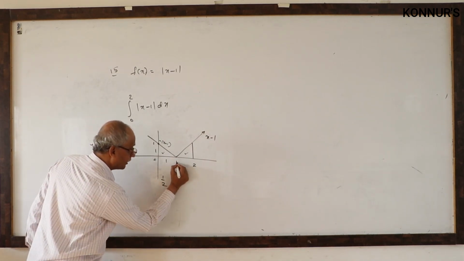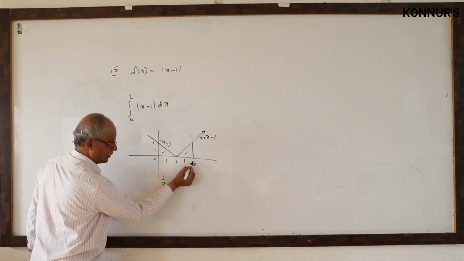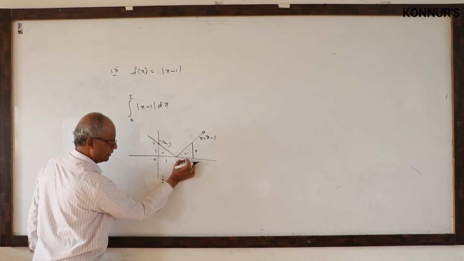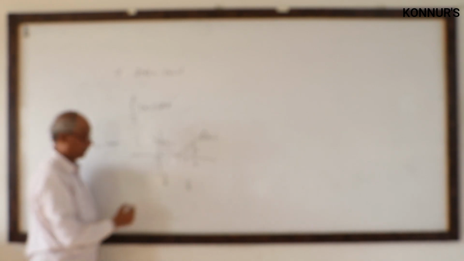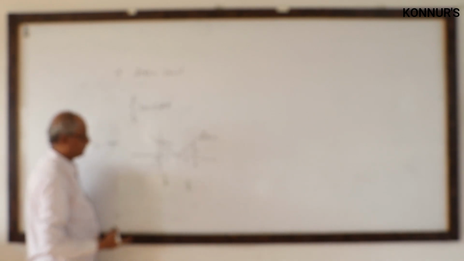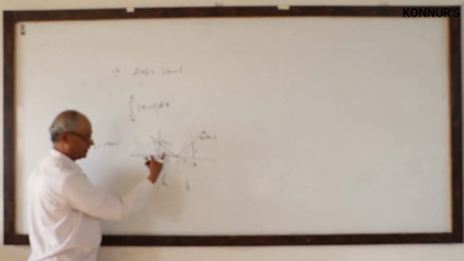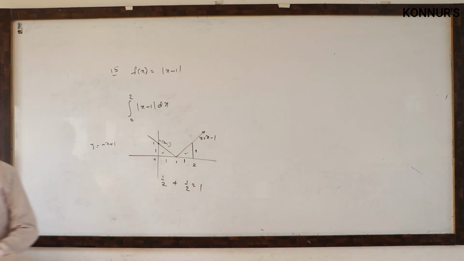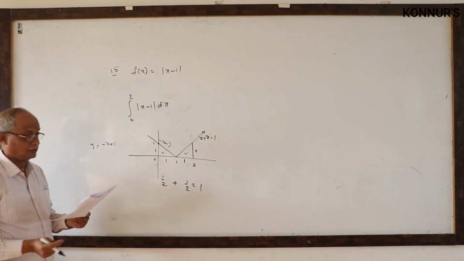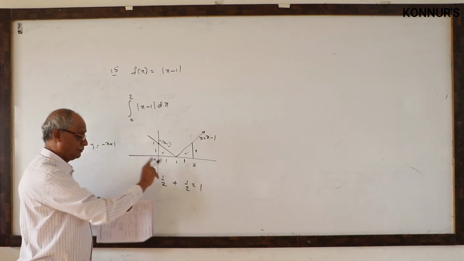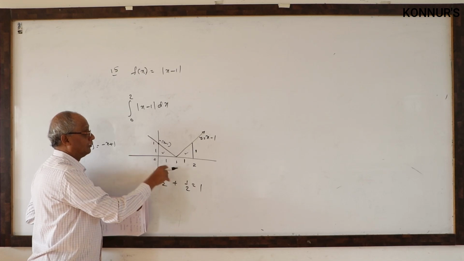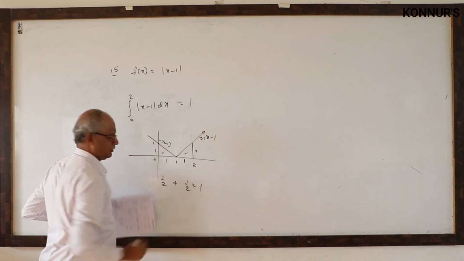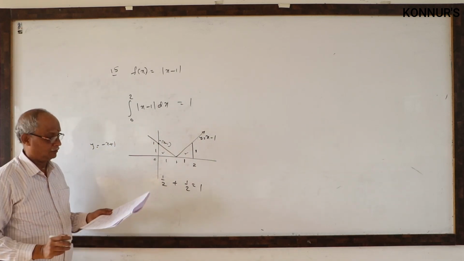Go here. 1 to 2, what is the difference? 1. When x equal to 2, what is the height? 1. Then what is this area? Half height into base only? Half. Total between 0 and 2 they want. Then total area is how much? Sum of two different triangles, half, half, full. Okay, I told every time. So many times I got this, half, half, full. Hence answer must be 1 square units. This is because of area. Okay, write in symbolic form: 0 to 2, mod x minus 1 must be 1. So, answer is 1.